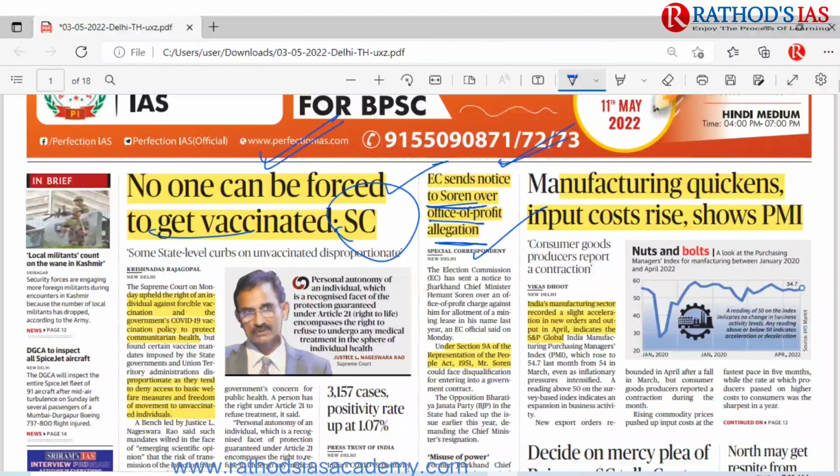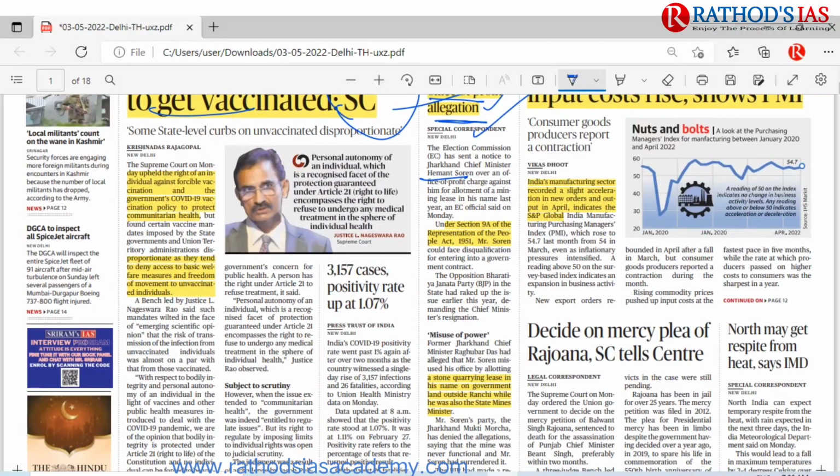So here EC means nothing but Election Commission, which mainly sent a notice to the Jharkhand Chief Minister, that is Hemant Soren, over an issue regarding this Office of Profit. So you have to see where the Office of Profit is present in our constitution, especially in Section 9A of the Representation of Peoples Act, which mainly talks about this thing.